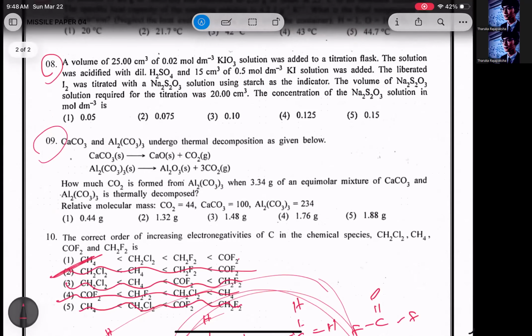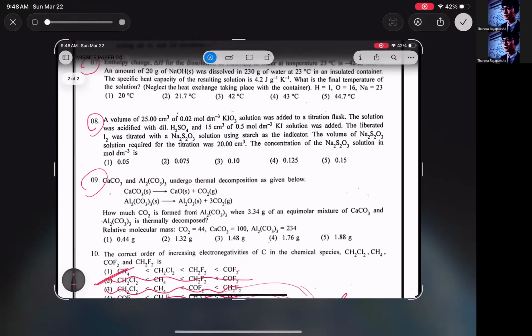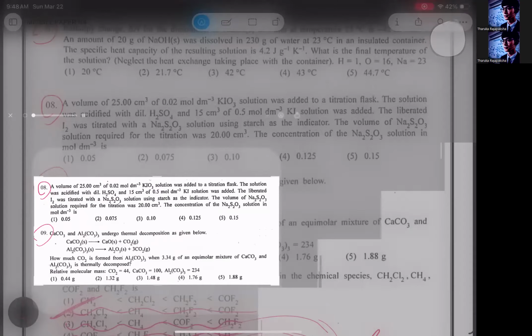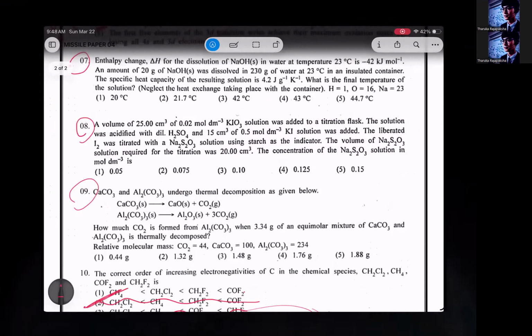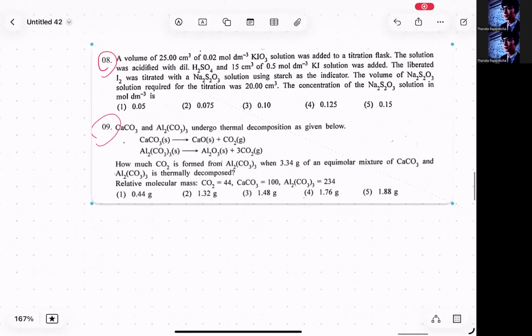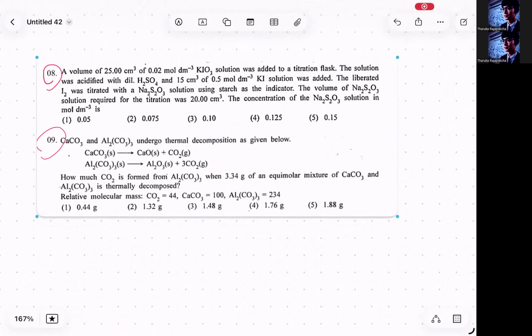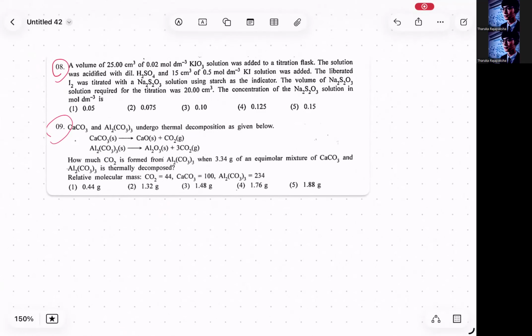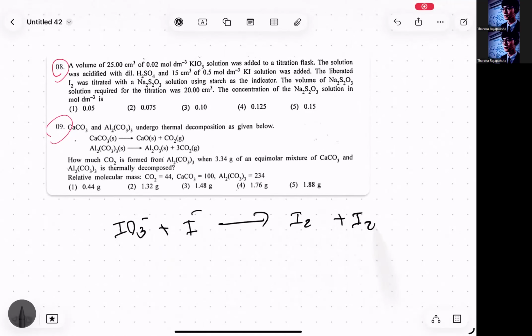Right, let's go for the 8th one and 9th one. Okay, 8th one, let's do. A volume of 25 cubic centimeters of 0.02 mole per cubic decimeter KIO3, IO3 minus reacting with I minus, the reaction they are talking about. Right, I told you how to balance this reaction.